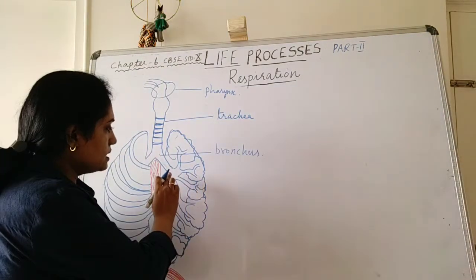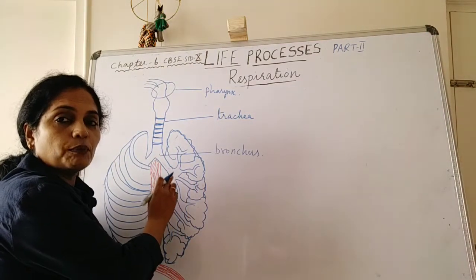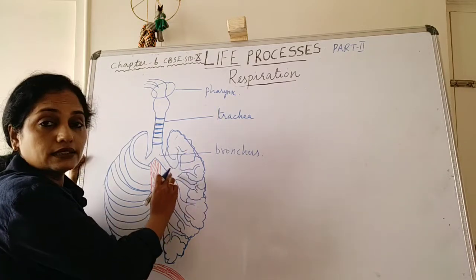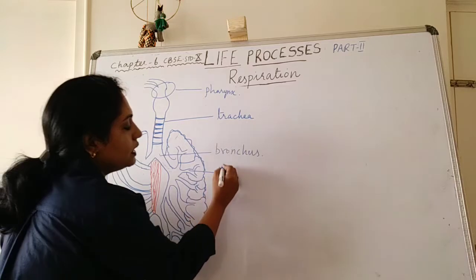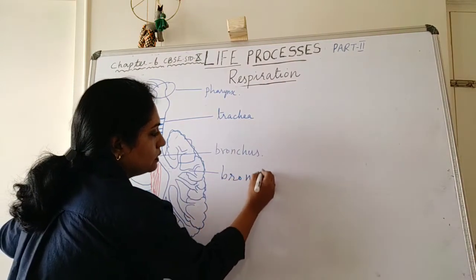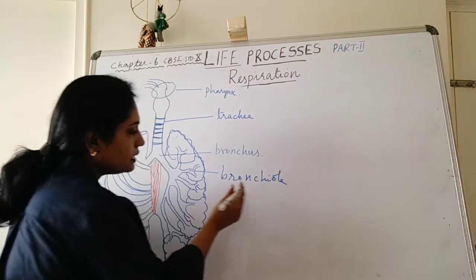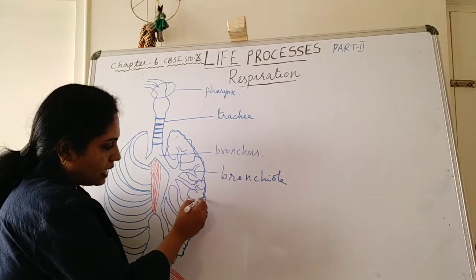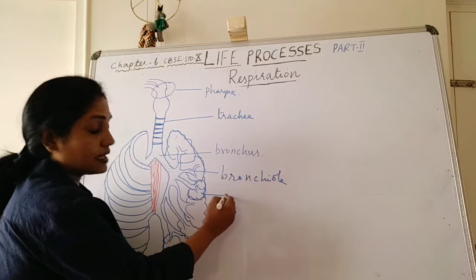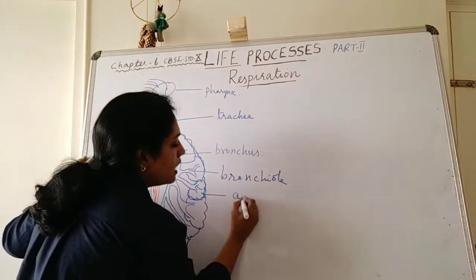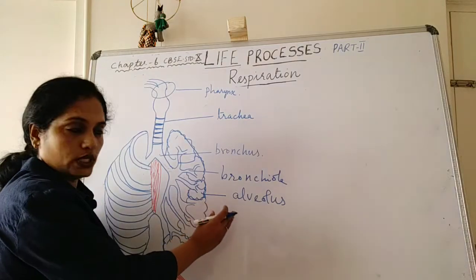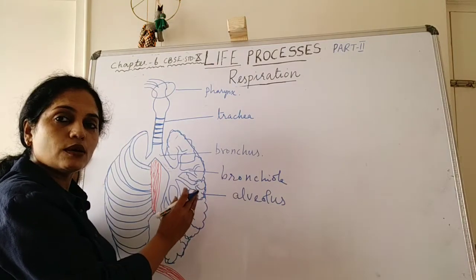Each bronchus divides into branches and sub-branches inside the lungs. These branches are called bronchiole. At the end of the bronchiole, we can see an air sac. This air sac is called alveolus. Alveolus is the singular and alveoli is the plural.